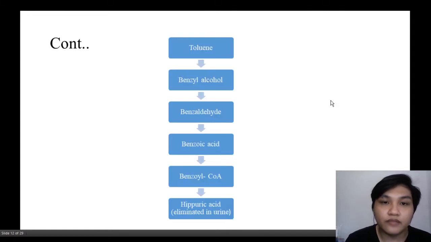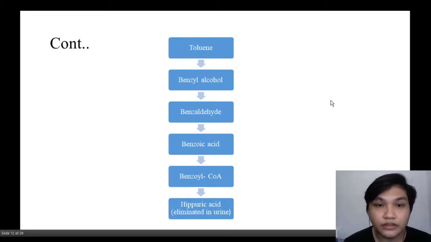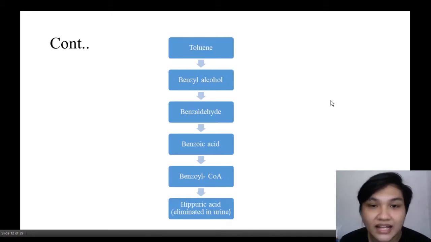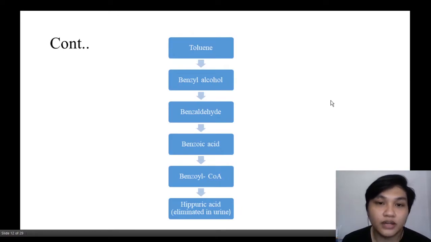Here I have the pathway for toluene. When toluene is absorbed, it will be converted into benzyl alcohol, and then benzyl alcohol will be converted into benzaldehyde, continue to benzoic acid, benzoyl CoA, and lastly it will become hippuric acid, which will be eliminated in urine.